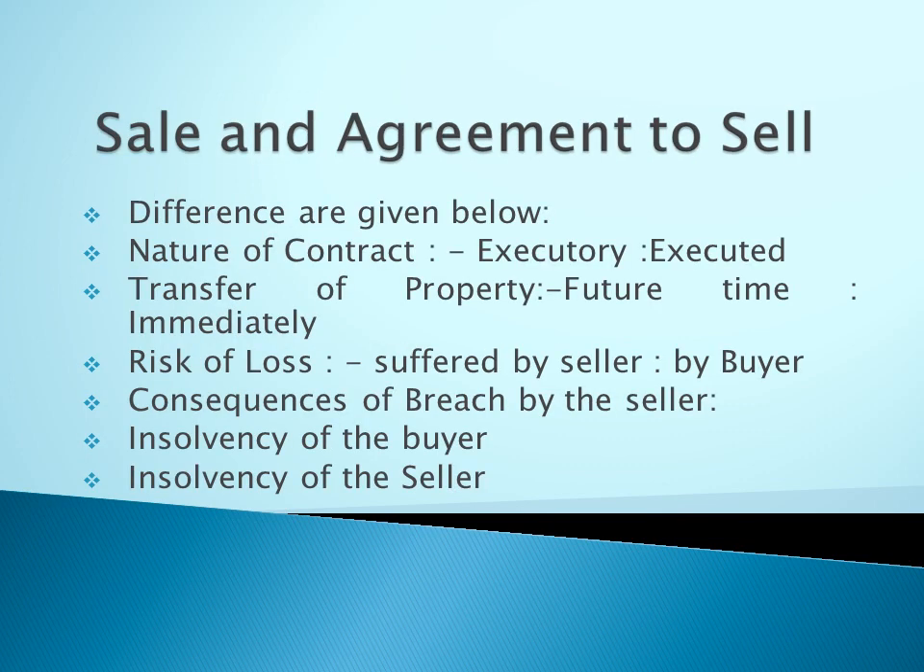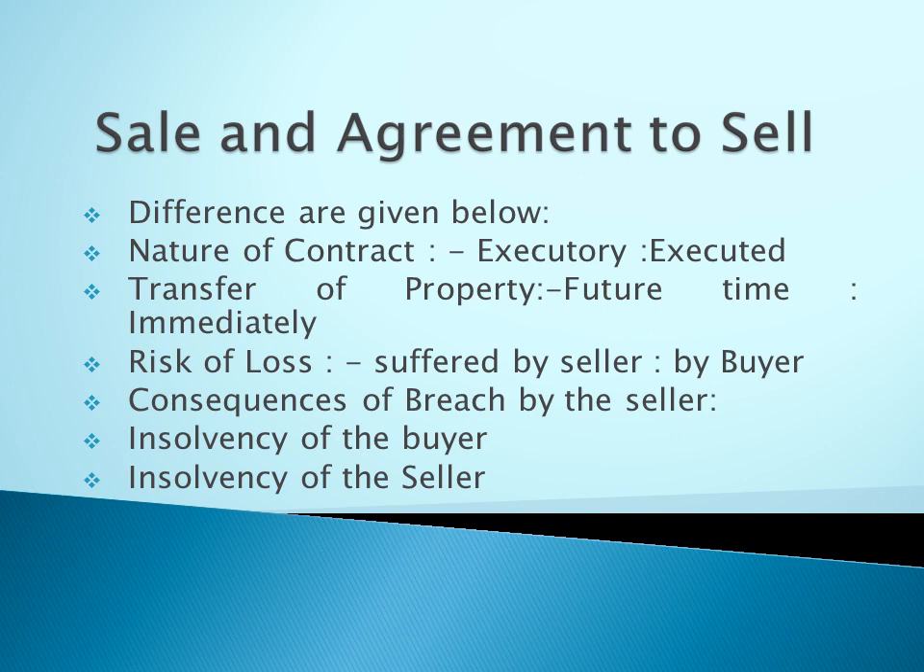Sale and agreement to sale. The term contract of sale can be classified as sale and agreement to sell. It can be differentiated on different bases. We can move on to each basis. What are the different bases on which it can be differentiated? First one is nature of contract.